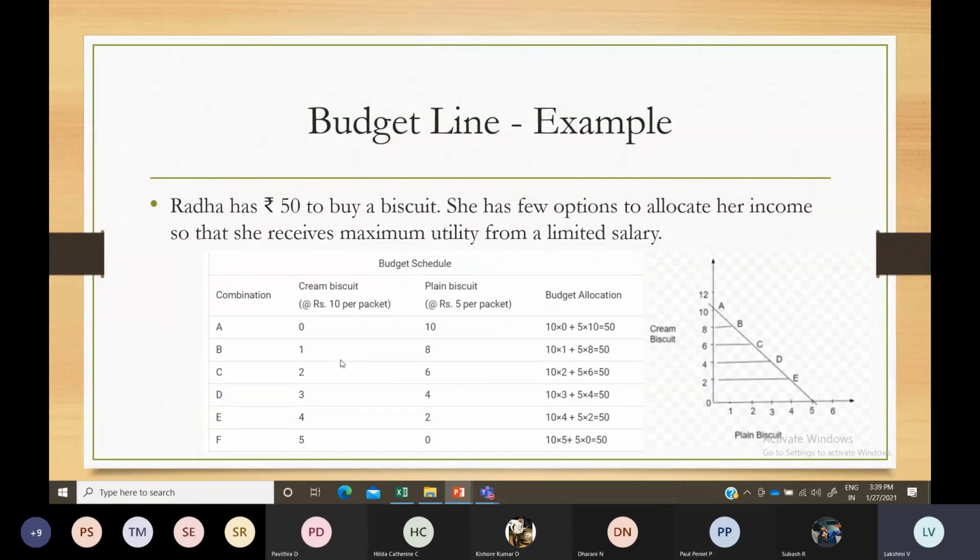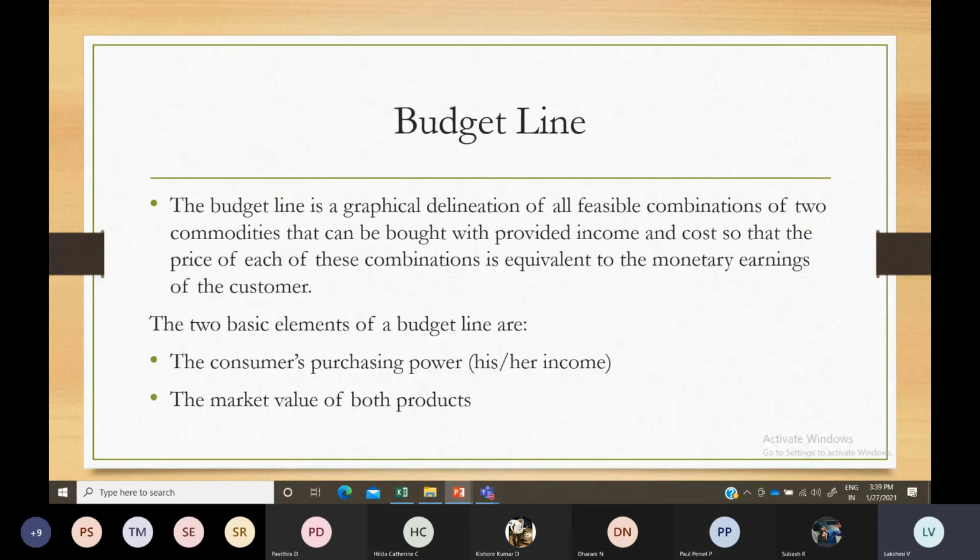One can be higher and the other lower, but you have to spend only within that. If you spend within that, these are the several possible combinations. If you do not utilize it fully, you fall under the line. If you use more, it means you don't have sufficient money to spend. That is what is projected through the budget line. So this is known as the budget line.